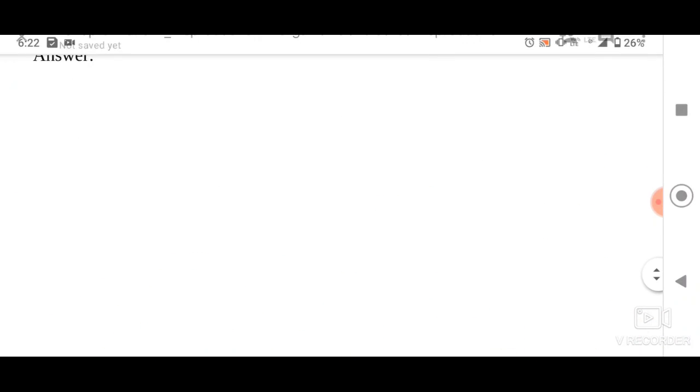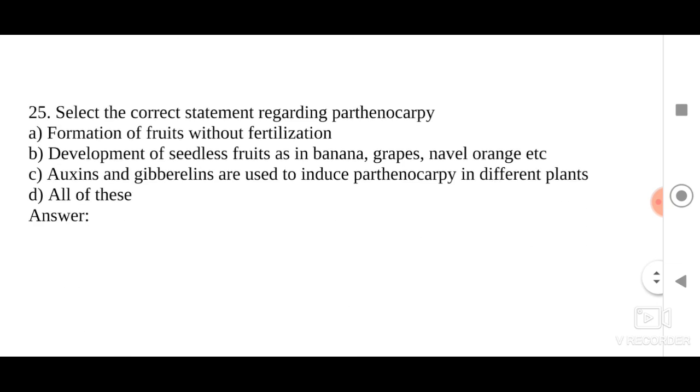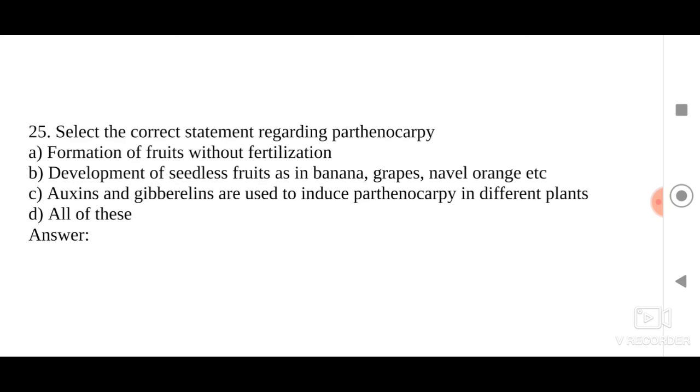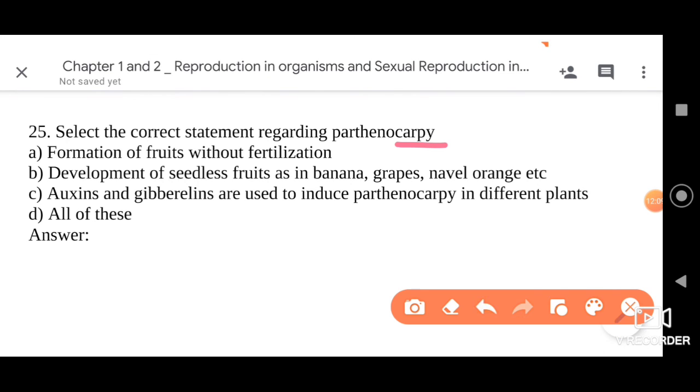So the last question for today's session we have here is, select the correct statement regarding parthenocarpy. Dear friends, parthenocarpy means, carp, we are talking about fruits. What is parthenogenesis? Parthenogenesis is the formation of the organism without fertilization. Parthenocarpy means the formation of fruit without fertilization. Remember this, my dear friends.